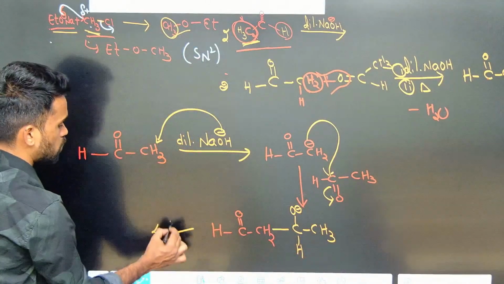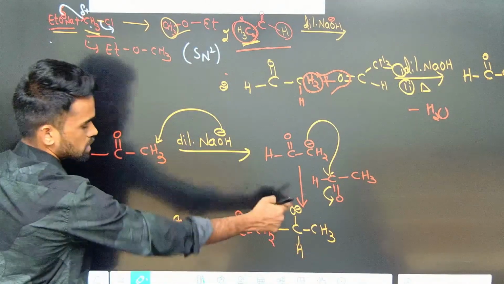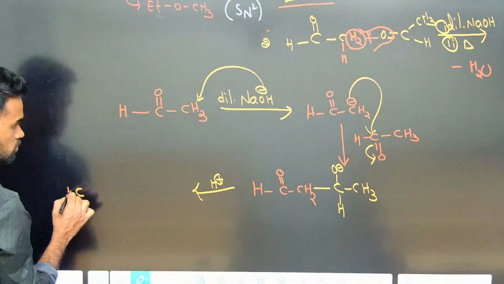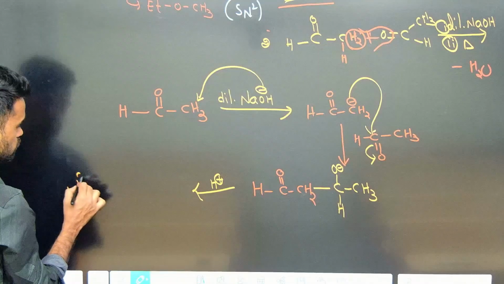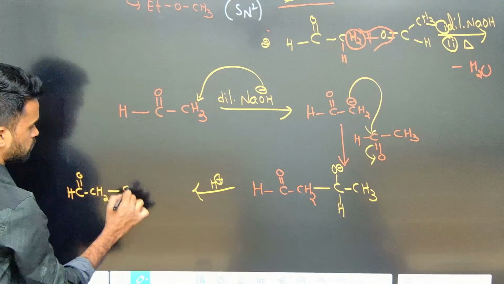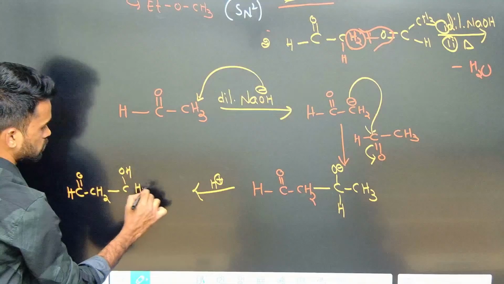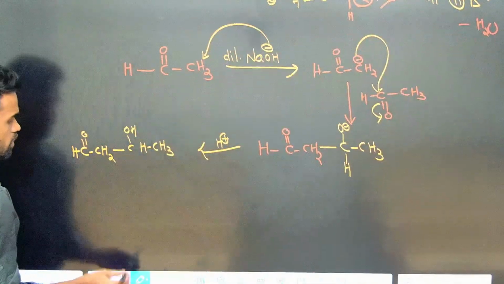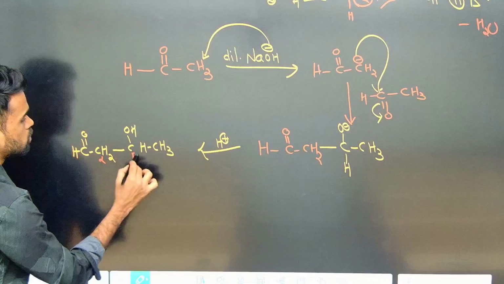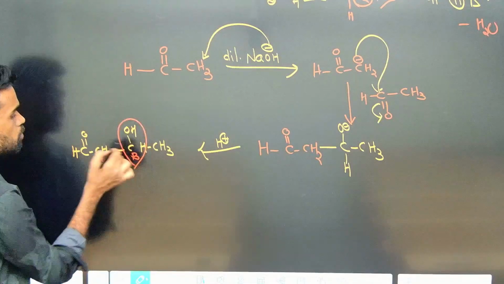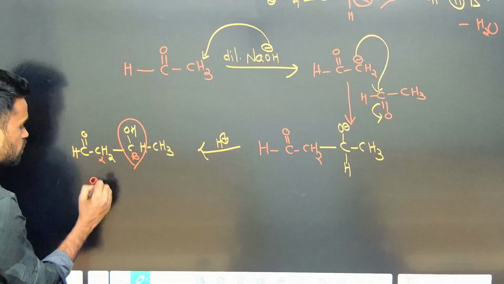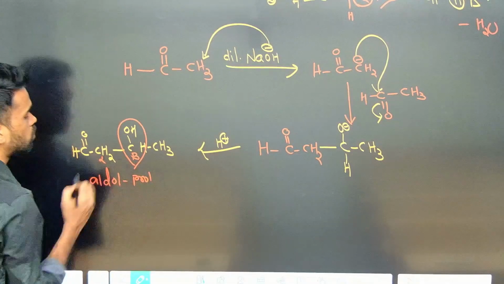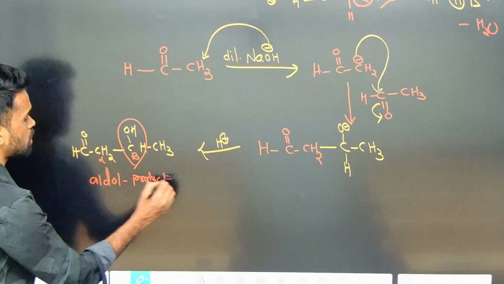Now it will get protonated first, this one. After writing this, we got a beta hydroxy carbonyl compound. This is called the aldol product.